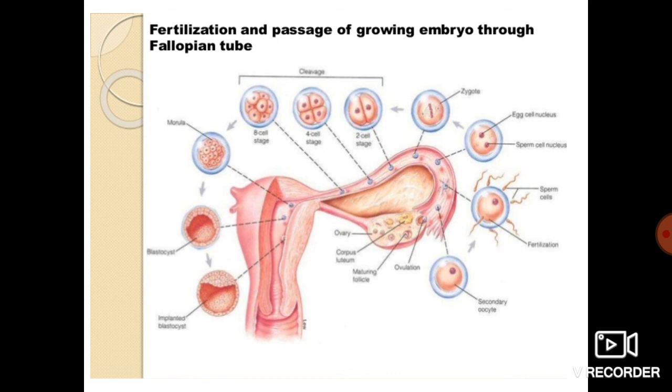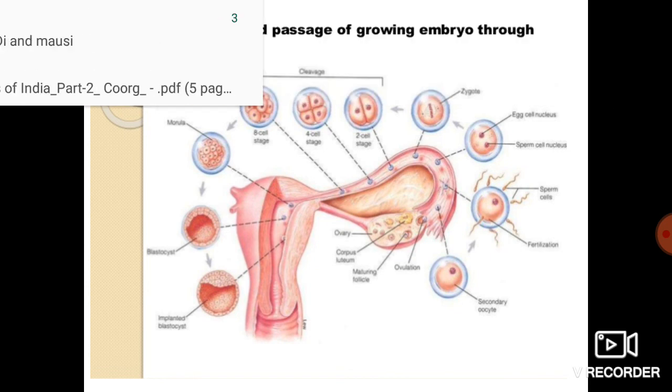oogenesis, from the formation of the oocyte, that is the ovum, its release, menstrual cycle, fertilization, and implantation. All these things we have just completed in gametogenesis, specifically for the female, that is oogenesis. I hope, students, you are able to understand this, and watch this video again if you are not able to understand it in once. Thank you, students.